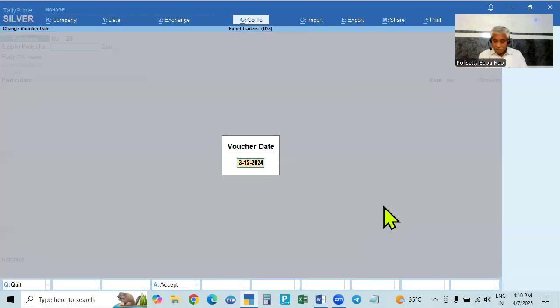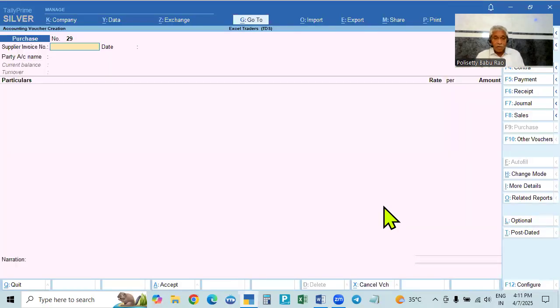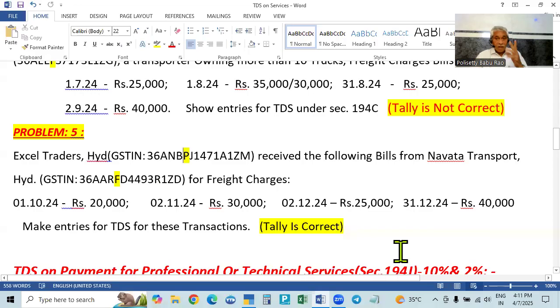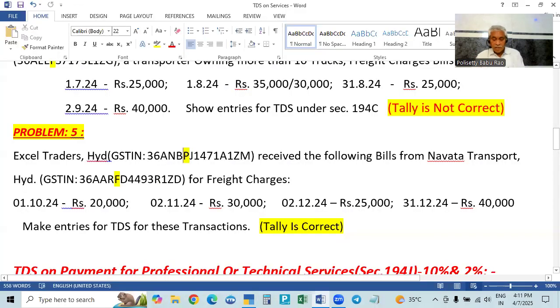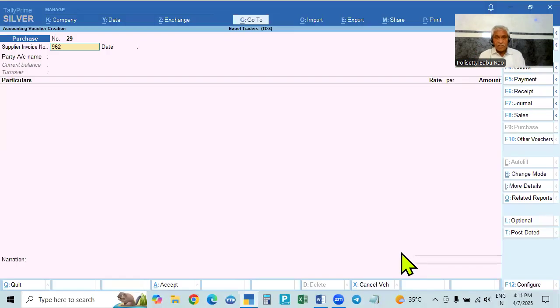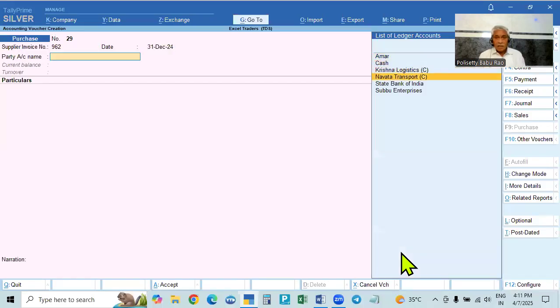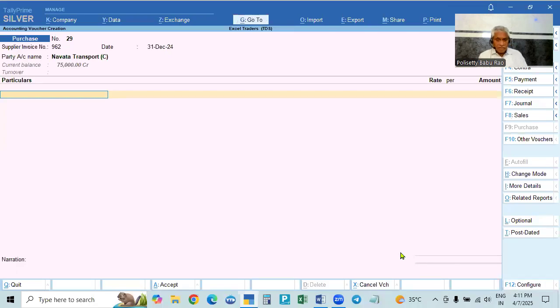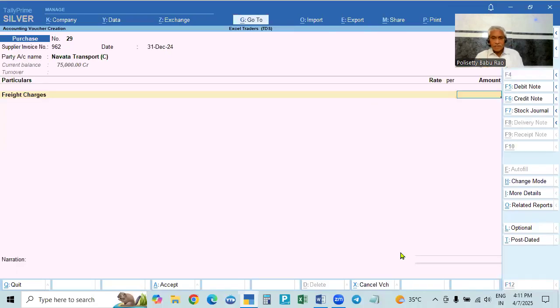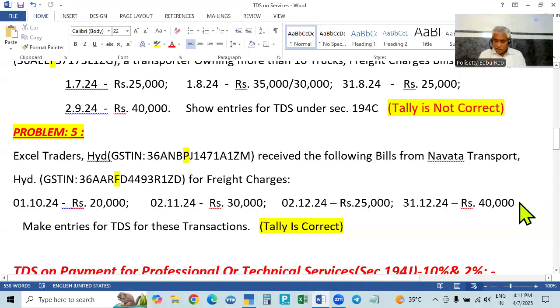Next, 31st December. 31st December, because I am taking only October to December, means October, November, December is the quarter number 3. So in the quarter, the GST report also, TDS report also will show quarterly. That is why I am taking one quarter. Okay. Now the bill number is, say, for example, 962 something. And the party is Navata Transport, and the service is freight. Okay. Freight charges, it is 40,000.